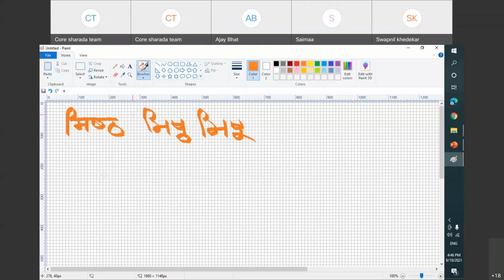So what we understood now is that this letter, also th, and t, and sometimes even t, we will remember this. When all these three are written below, they will follow this pattern.